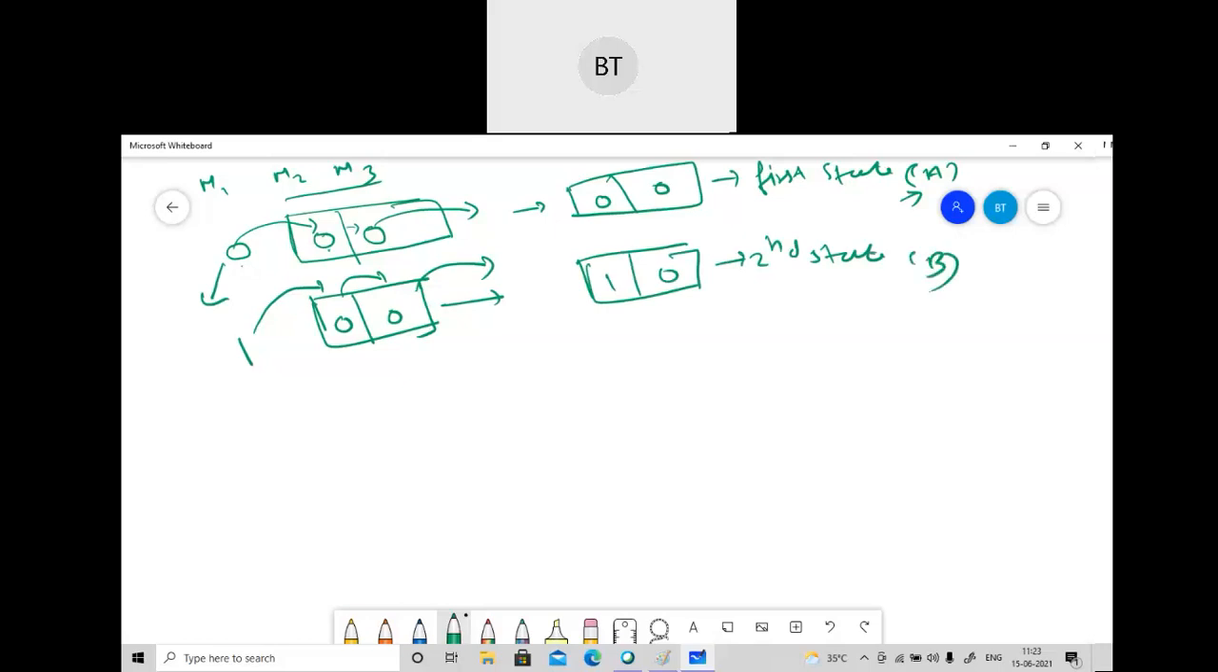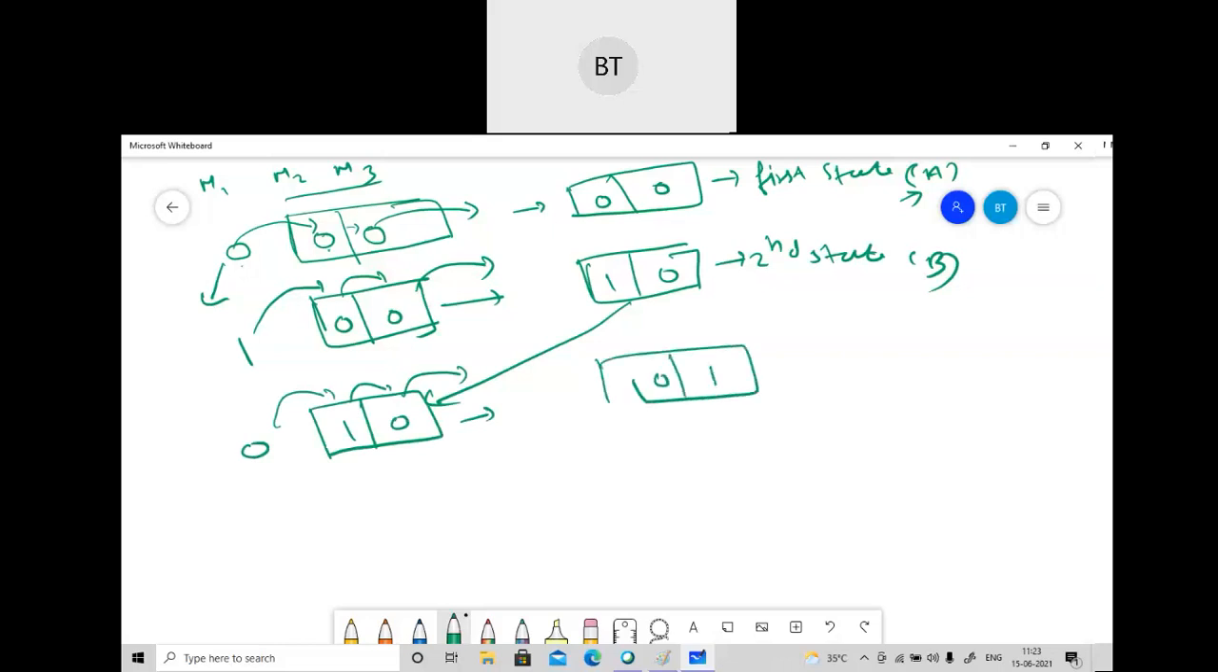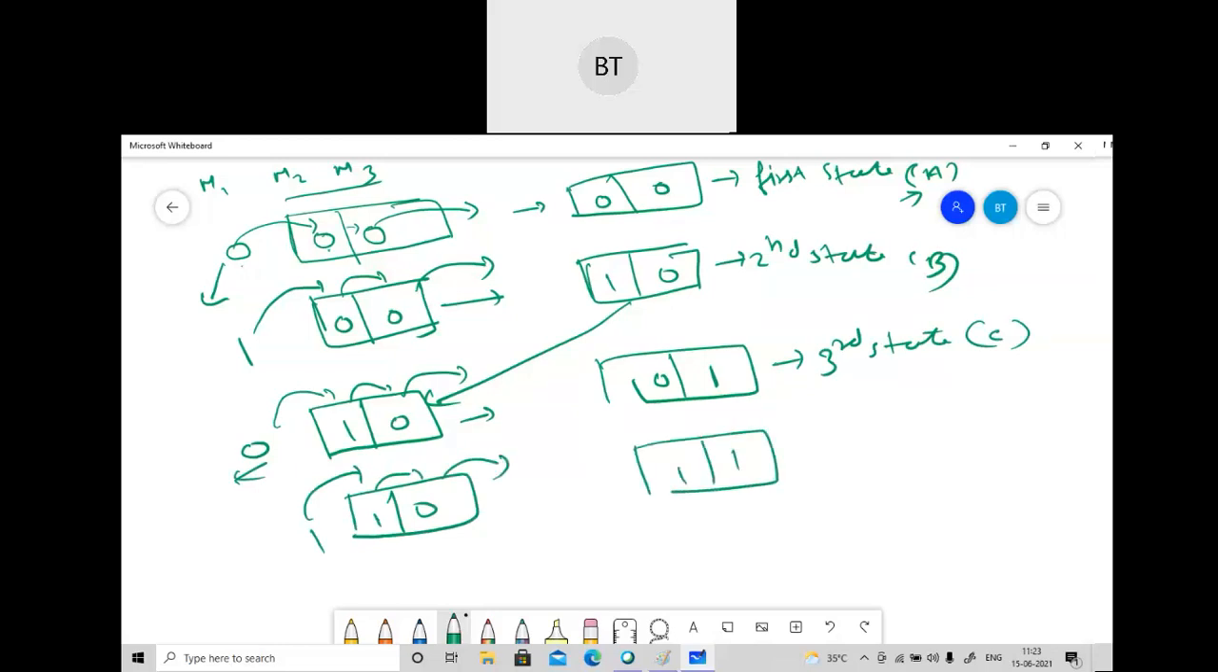So this is B. Now in the third state, this 1, 0 is coming here. This is 1, this is 0. So the input will be 1, 0 in the first case. This will get shifted here, this will be here, and this will get outside. So what will I write here? 0 and 1. This is the third state, and I'm representing it by C. Now in the fourth, the input will change to 1 again. This will get inside, this will be here, this will get outside. So what will you get here? 1, 1. This is the fourth state.